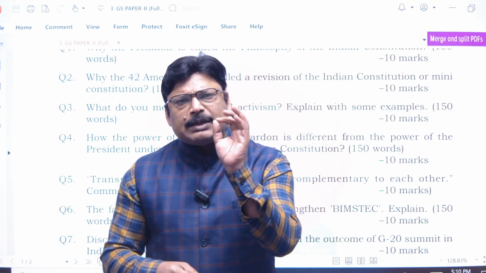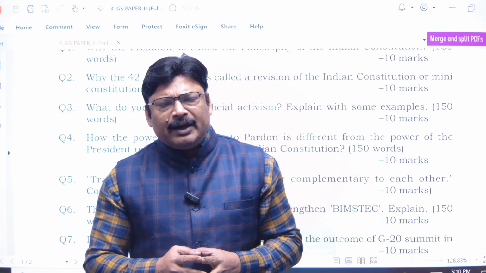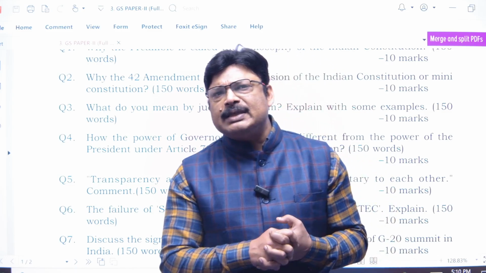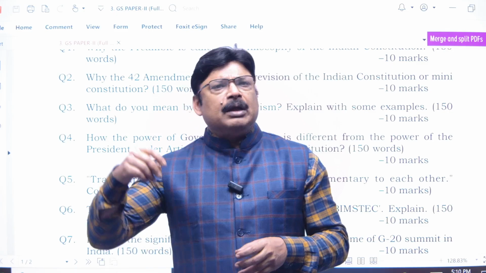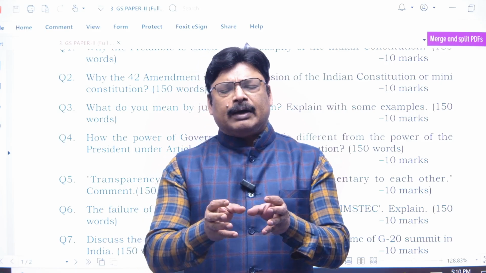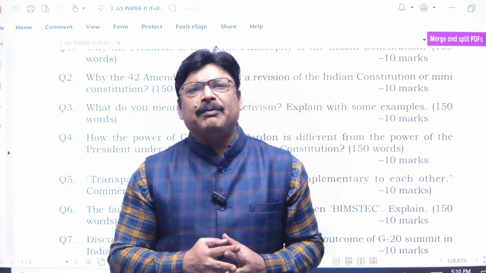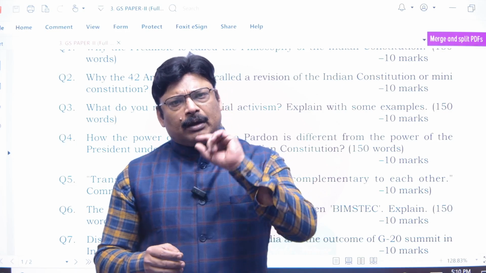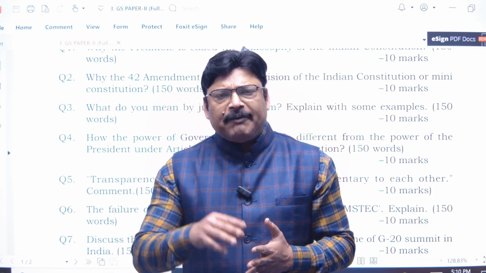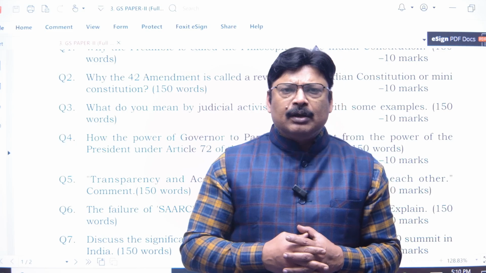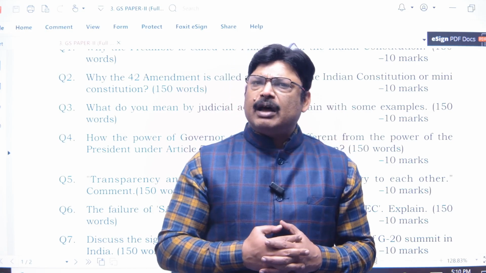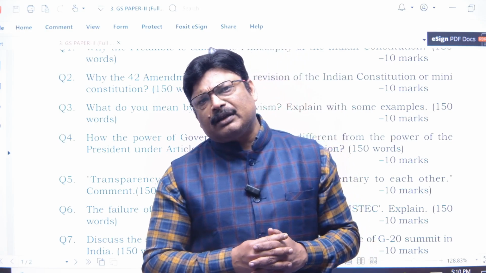Not a single aspect was left, whether it was the amendment of fundamental rights that it mentioned, that the parliament can amend, or that the parliament has the power to even breach the fundamental rights if it has to implement the Directive Principles of State Policy mentioned in Article 39B and Article 39C.